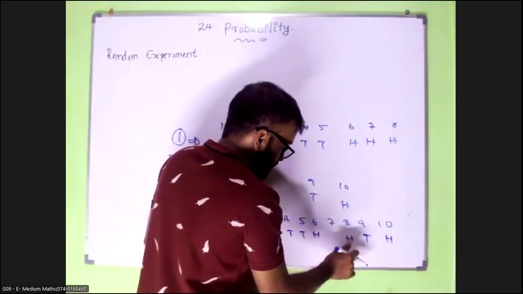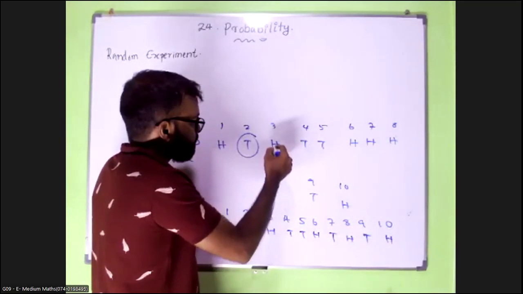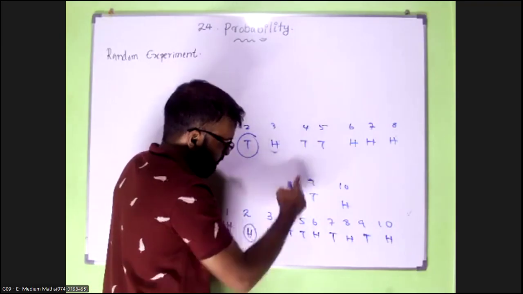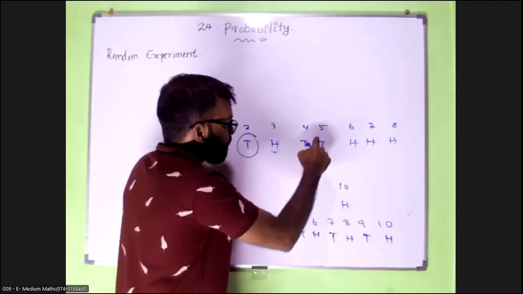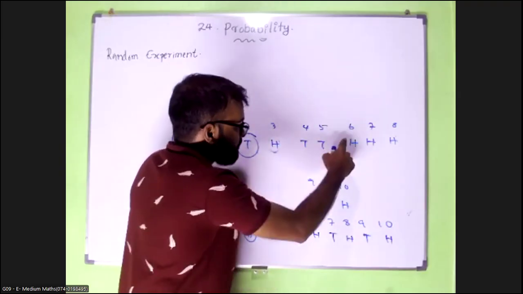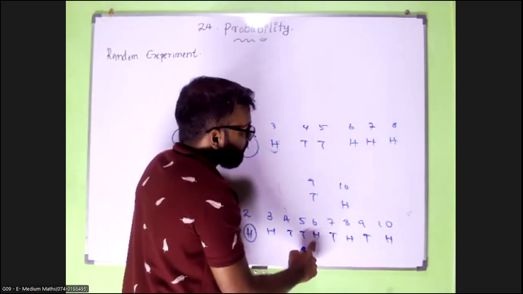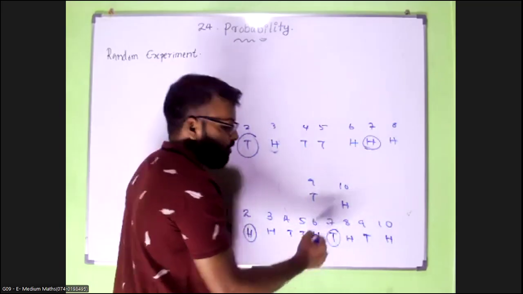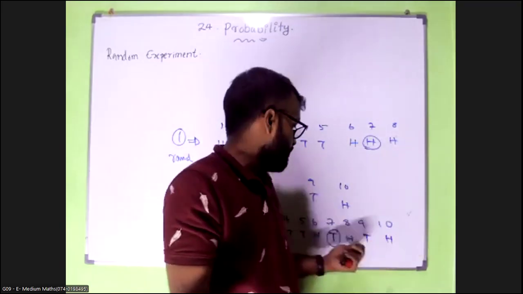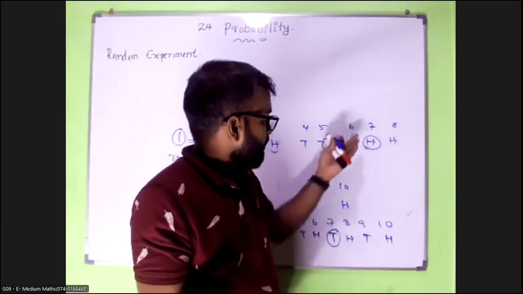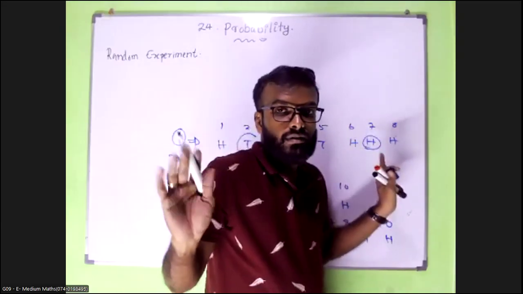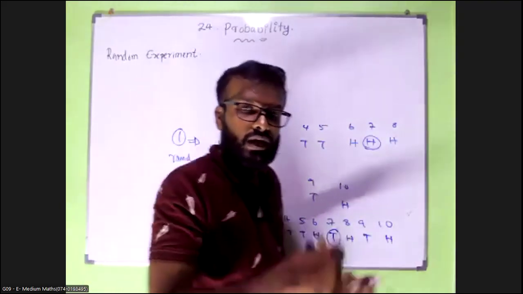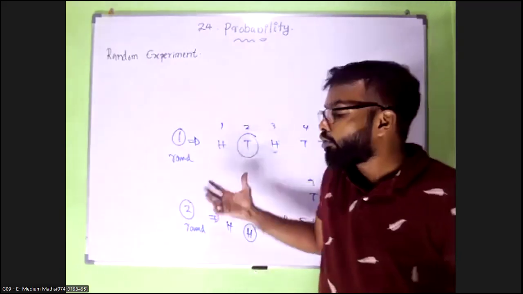So I will change this one. Third one, head. Fourth one, tail. Fifth one, tail. Sixth one, head. Seventh one, toss, tail. When you are flipping, there cannot be any pattern. It is just random: head, tail, head, and so on. It cannot be repeated.